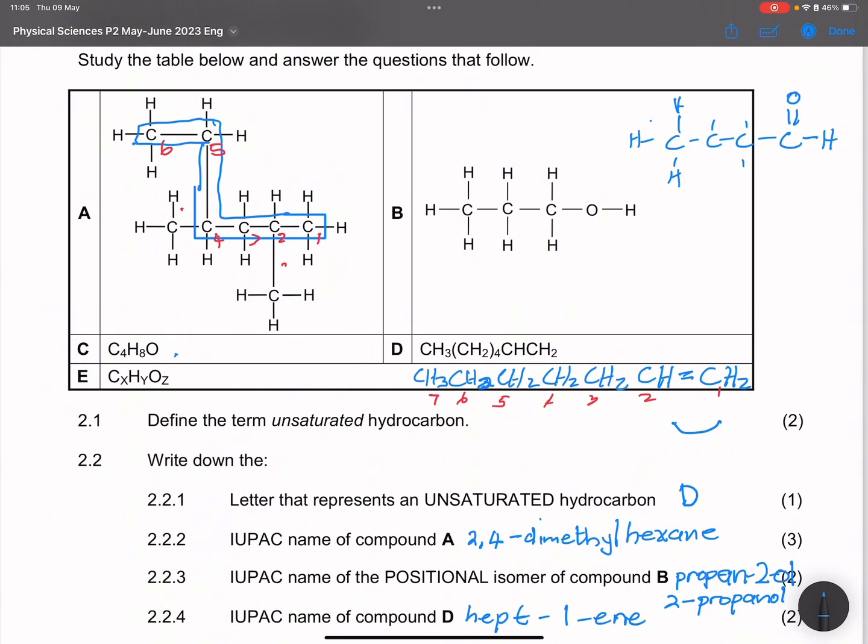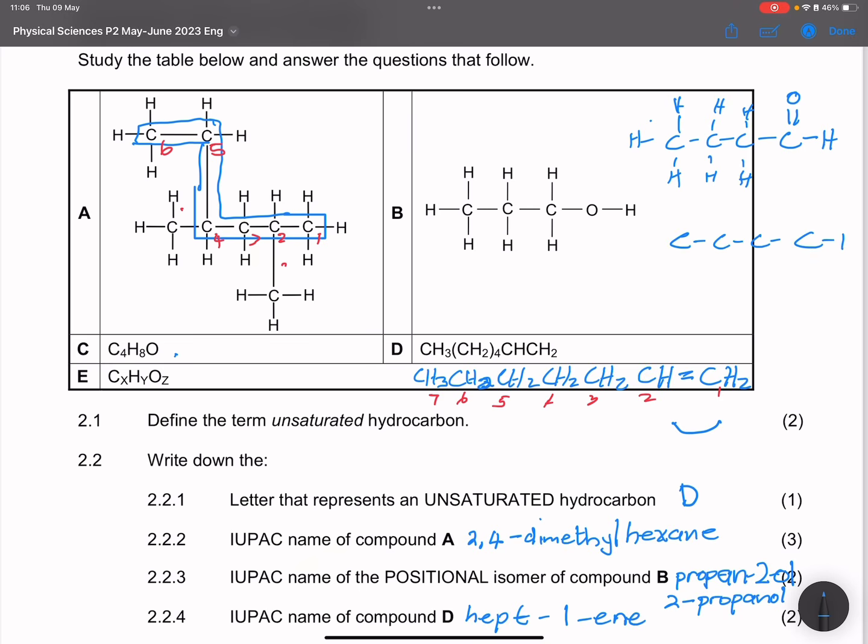So that's C4. We've got the number of hydrogens there, so that's the aldehyde. The other one is a ketone, and what would that ketone look like?